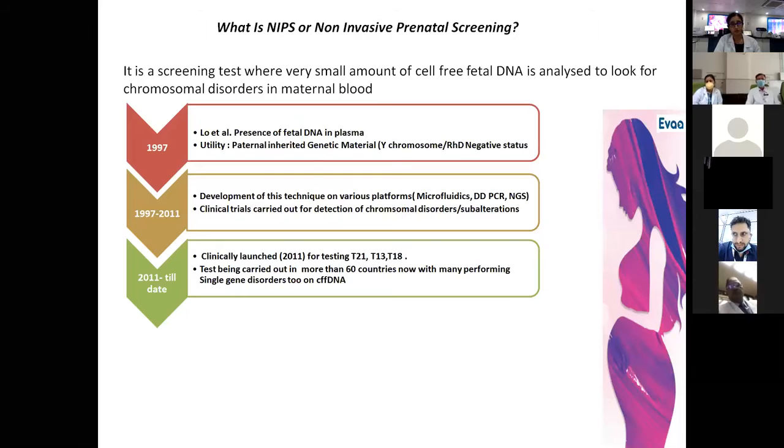Further utility for this testing then started, which included the detection of various paternally inherited genetic sequences which were different from the maternal sequence.